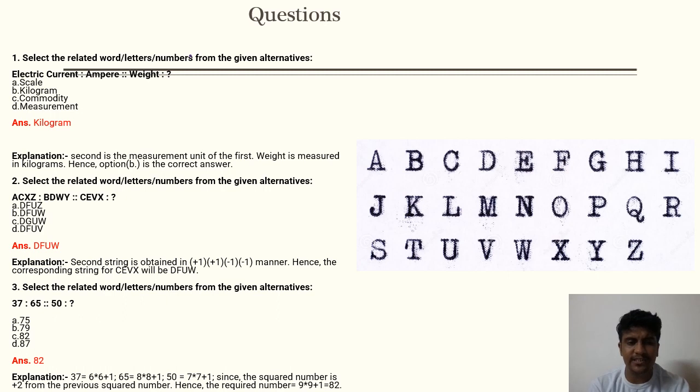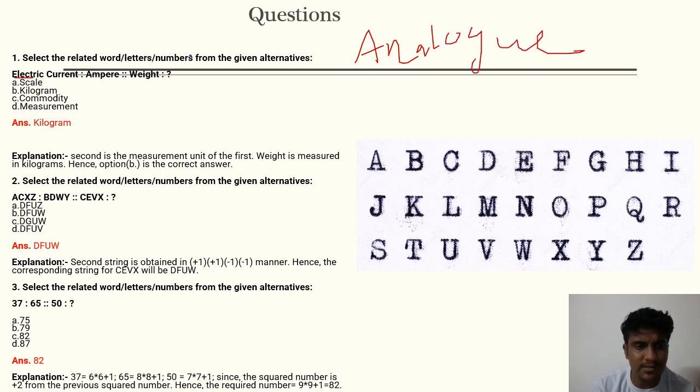So let's begin with the questions. The number one question is based upon analogy. Here they are telling you that the unit of current is ampere. So what will be the unit of weight? Do you measure weight in a scale? No. Is there any other measurement? No. It will be kilograms. So the answer is kilograms.